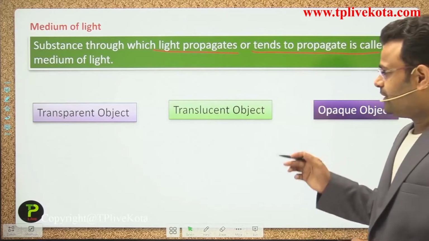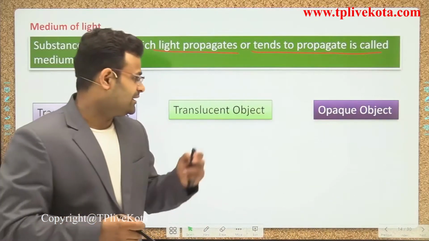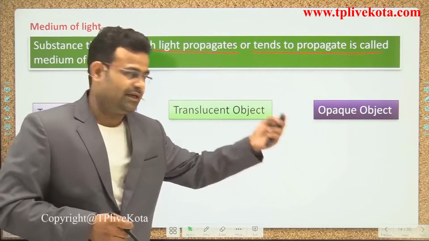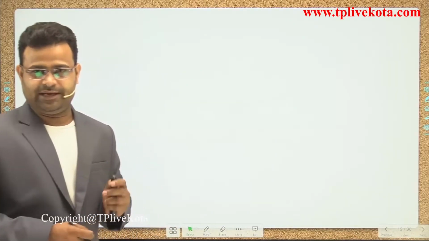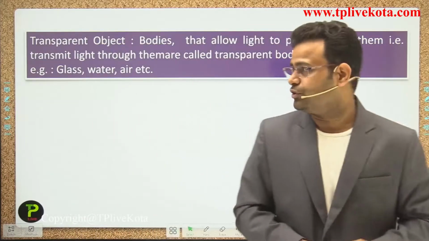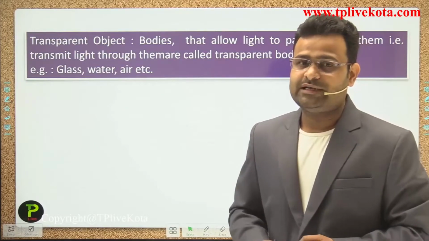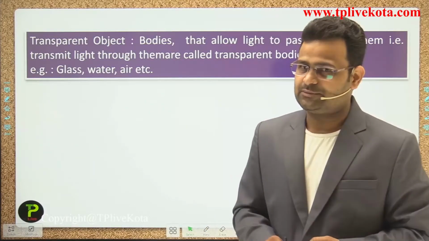So one by one we will discuss what we mean by transparent, what we mean by translucent, and the last one, opaque. First we focus on the transparent object. What happens when we are dealing with a transparent object?